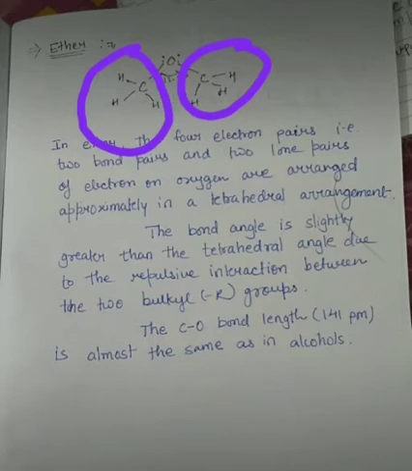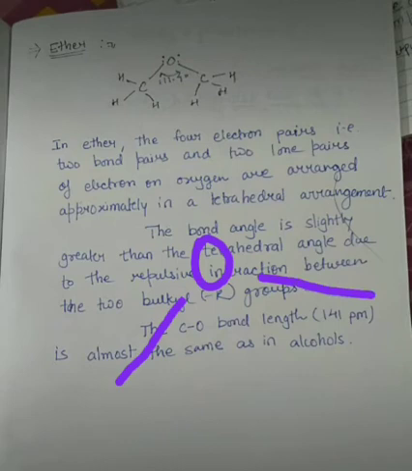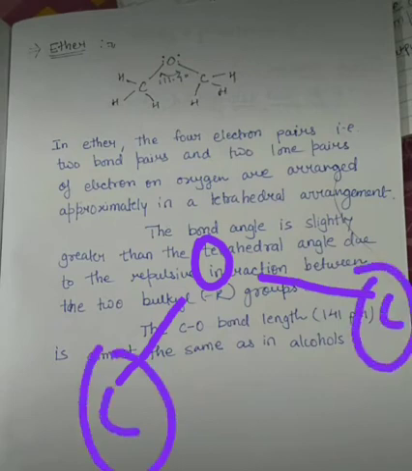There will be a repulsive interaction between the two, and because of this the bond angle will be increased. Also, in ether, the four electron pairs, that is two bond pairs and two lone pairs on oxygen, are arranged approximately in a tetrahedral arrangement. You can see these are the two bond pairs with the two bulky alkyl groups, and these are the two lone pairs.